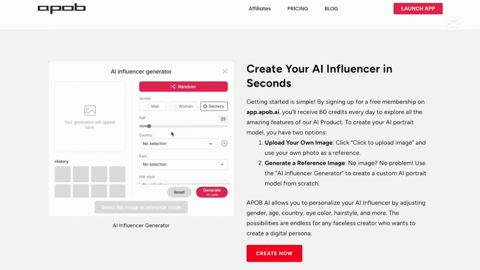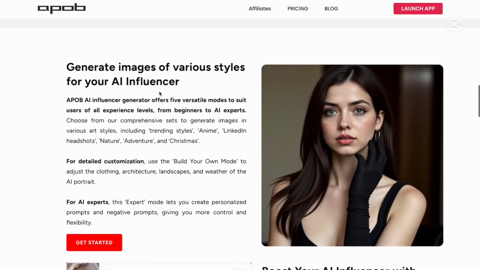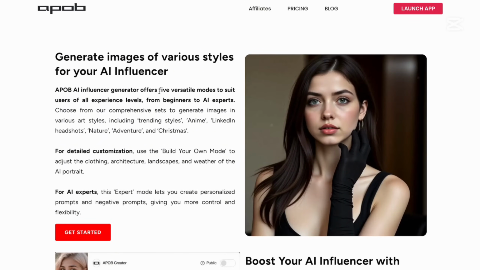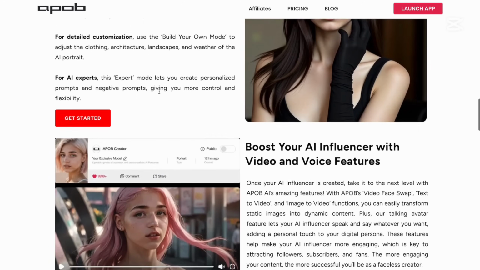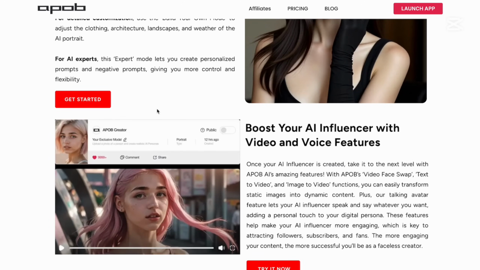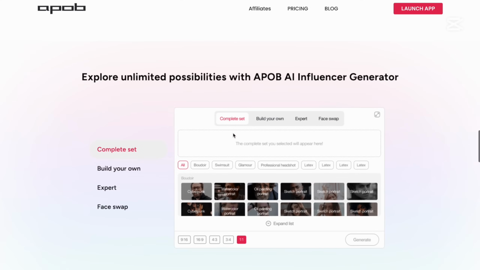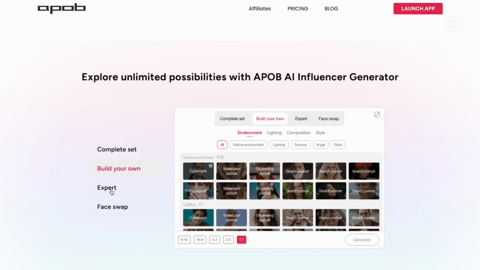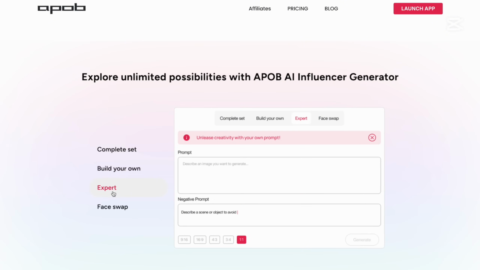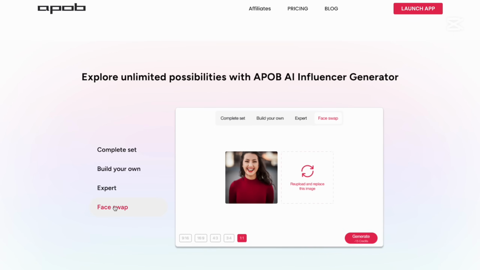Here is basically you can pick random every detail or just make it yourself. Then you will be able to generate your influencers in many different styles. They should be realistic, cartoonish. All of that is included in this tool. Then you'll be able to generate your videos, your voices, and also lip sync everything together. It's nearly unlimited possibilities with this tool. As you have complete sets, you can build your own avatar or your own set. You have expert set, so you can create your own prompt, negative prompt, and you can also face swap them.